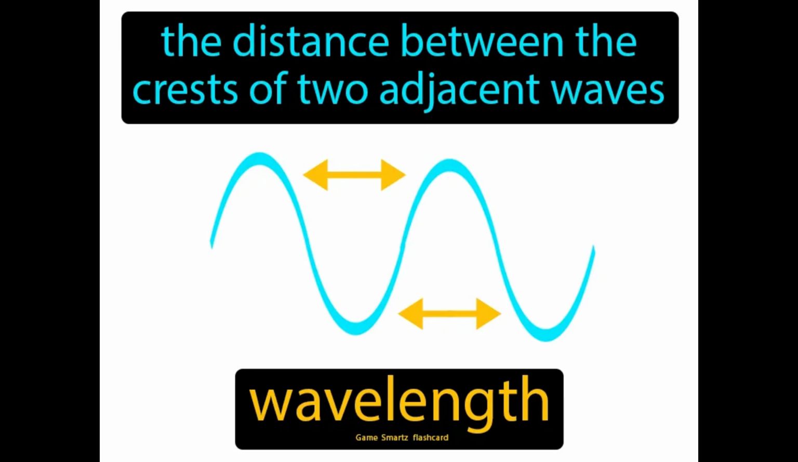The distance between the crests of two adjacent waves. Wavelength. Wavelength is the measurement of the length from one peak of a wave to the next peak.